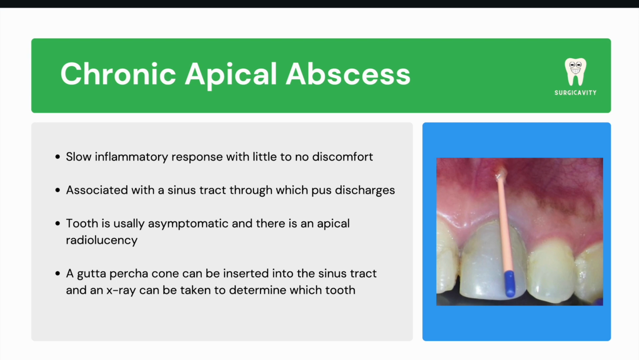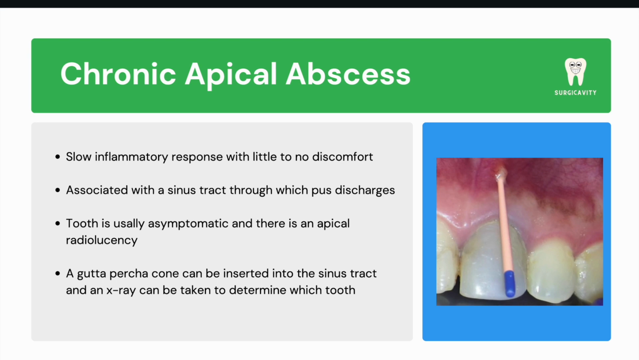Although the tooth may not be sensitive to biting pressure, the patient may notice a difference compared to other teeth on percussion. And the primary difference between a chronic apical abscess and asymptomatic apical periodontitis, which are both asymptomatic for the most part and present with an apical radiolucency, is the presence of a draining sinus tract.